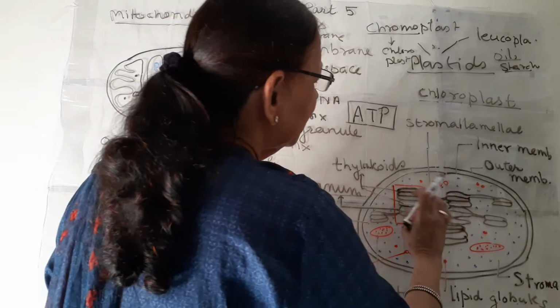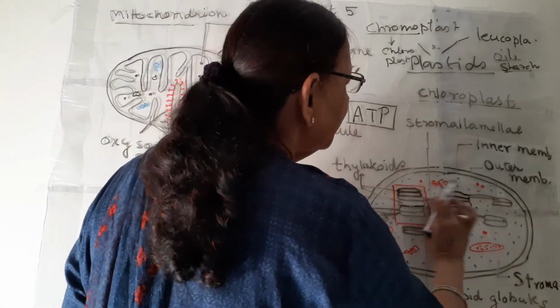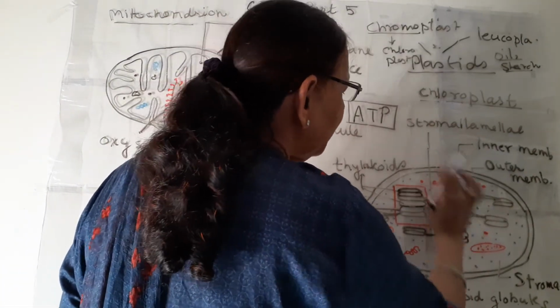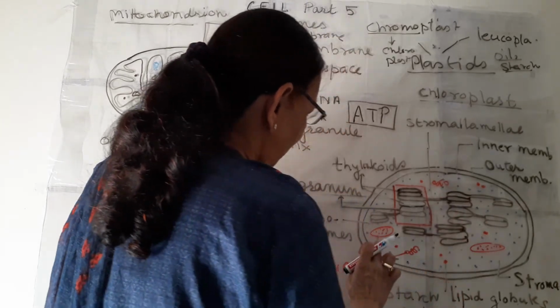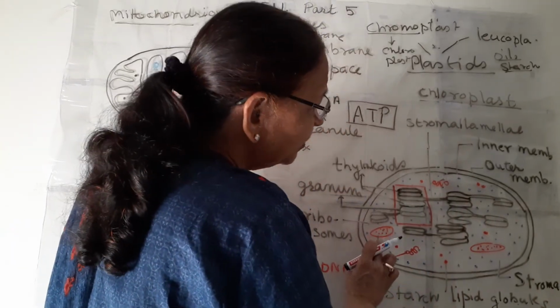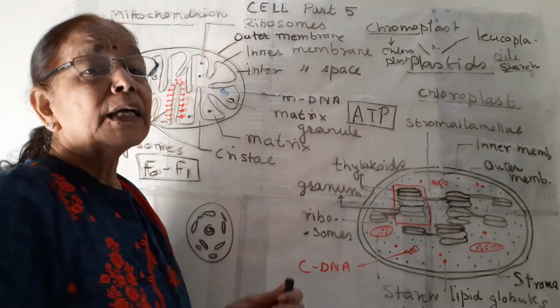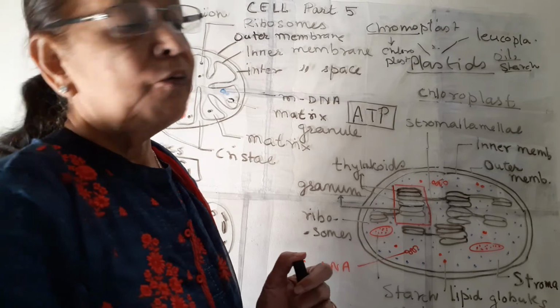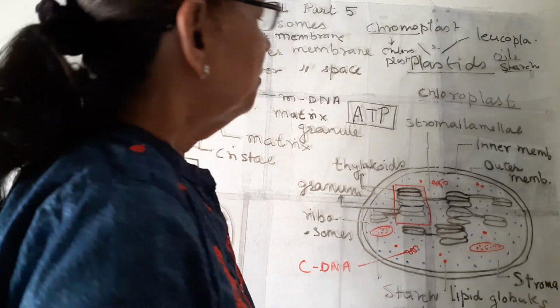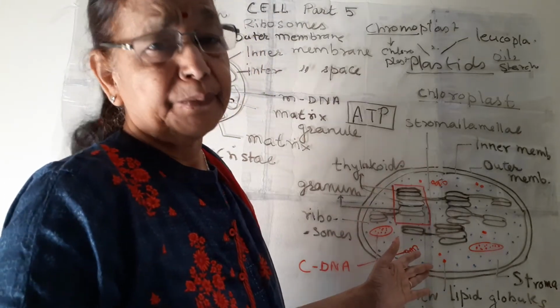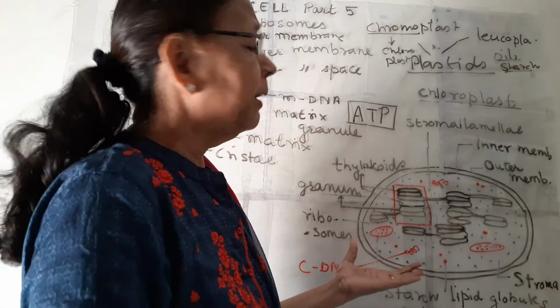Apart from these grana and interthylakoid lamellae or stromal lamellae, there are some starch grains, because this chloroplast is known as the kitchen of the cell. Why is it known as the kitchen of the cell? Because food is prepared here. How? Food is prepared by photosynthesis.